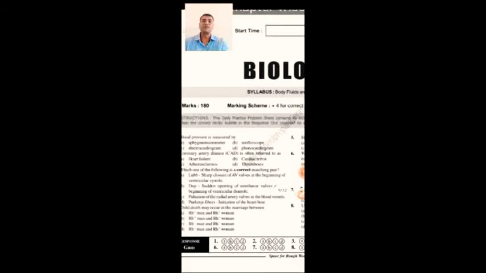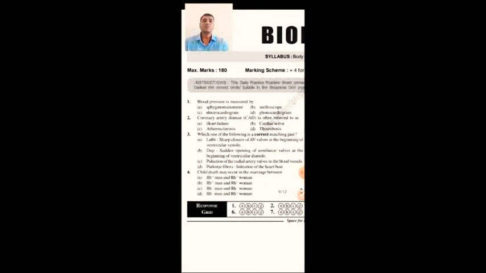We'll see with the eighth chapter, body fluids and circulation. Blood pressure is measured by the equipment called a sphygmomanometer. Stethoscope is meant for heartbeat. Electrocardiogram is meant for functioning of the heart. Phonocardiogram is meant for the heart sounds. So your blood pressure is measured by an equipment called a sphygmomanometer, where we identify the pressure of the blood.